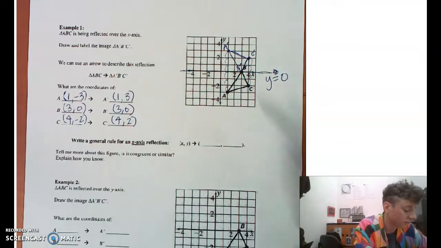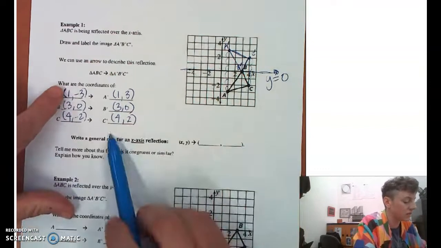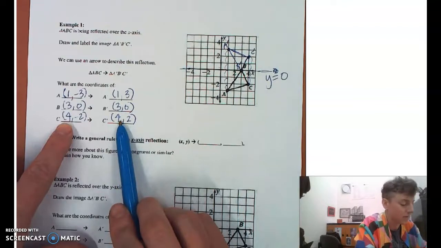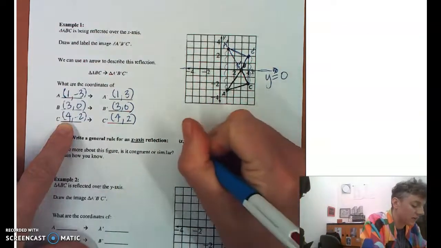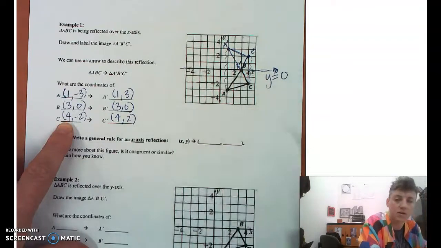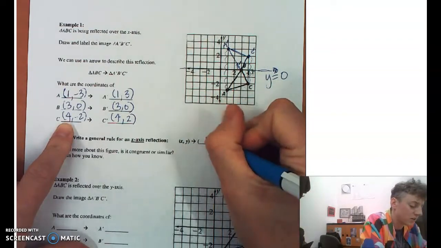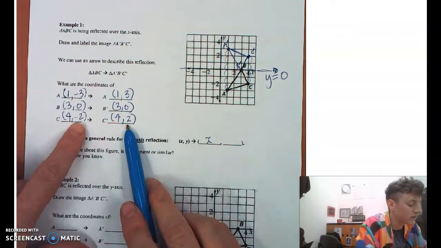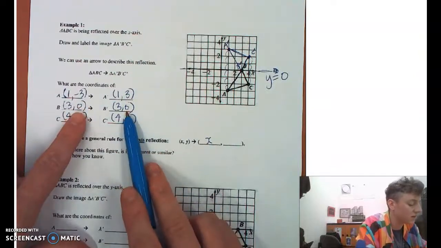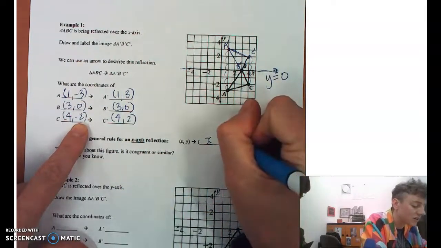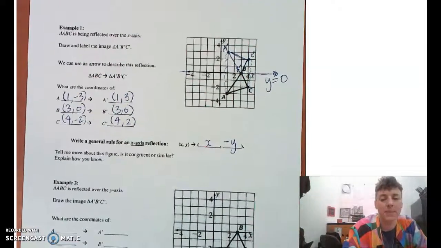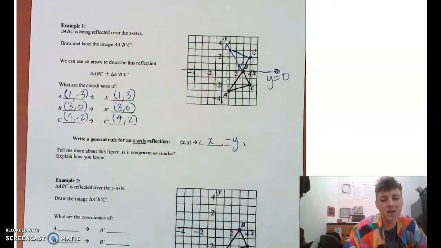Yeah, dude. X-axis reflection, we didn't change the x coordinates of any of these guys, did we? 1, 3, 4, 1, 3, 4. So the x coordinate's going to stay the same. Whatever x, y was of that original point, the post image is going to have the exact same x coordinate. But the y's, what did they do? We went from -3 to 3, from 0 to 0, from -2 to 2. We changed their sign. So the y values became the opposite sign. Was negative, became positive.